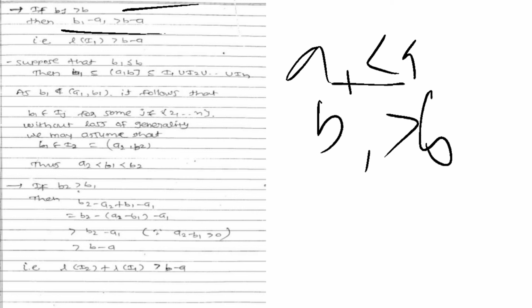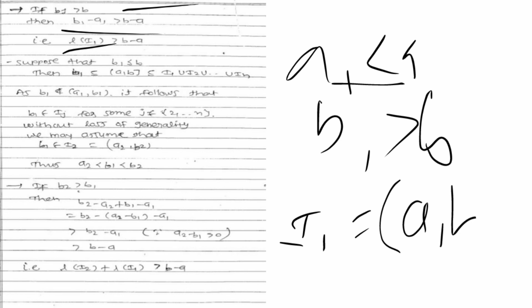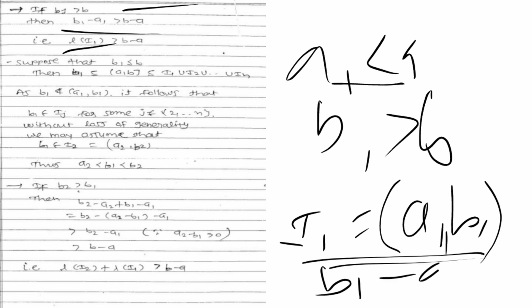So b1 minus a1 is nothing but the length of interval I1, because I1 is the open interval (a1, b1). So the length of this interval is b1 minus a1. So here we can write that the length of I1 is greater than b minus a. Here we have two cases.